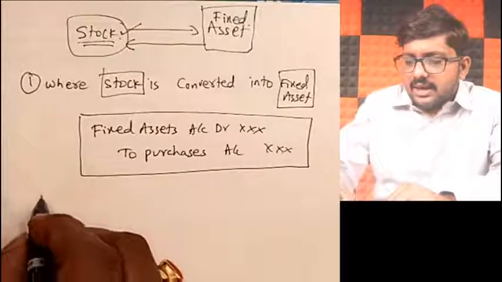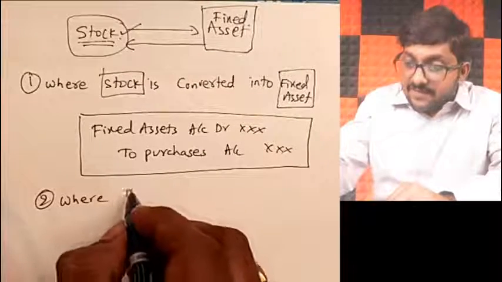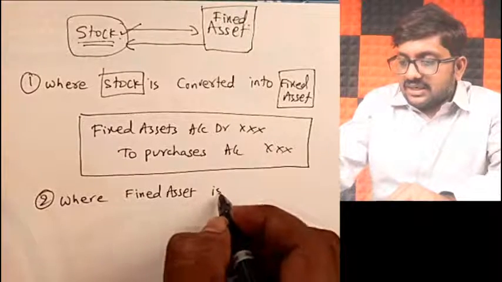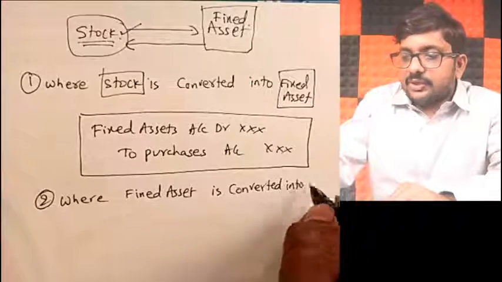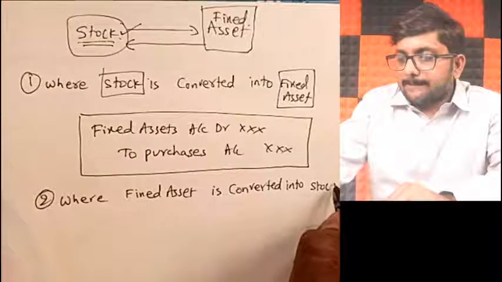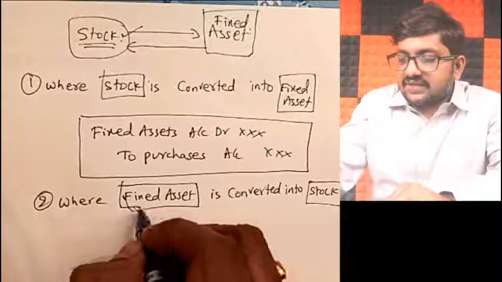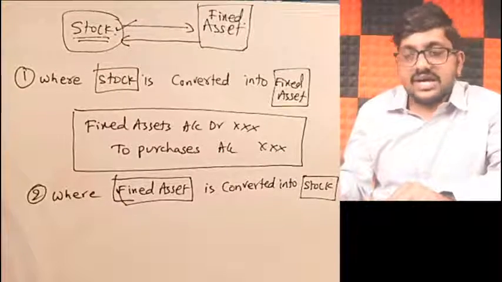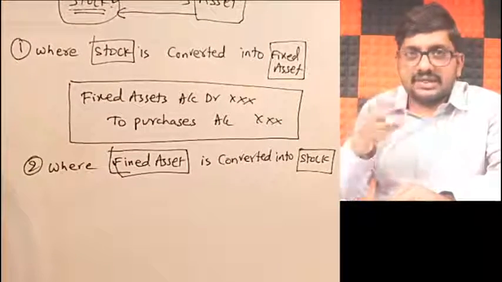Second scenario, where fixed asset is converted into stock. So what are you trying to do, my dear friends? Fixed asset is converted into stock. You're trying to convert a fixed asset into your stock. In this case, what will be the journal entry? Stock is coming into our business as a new entry.